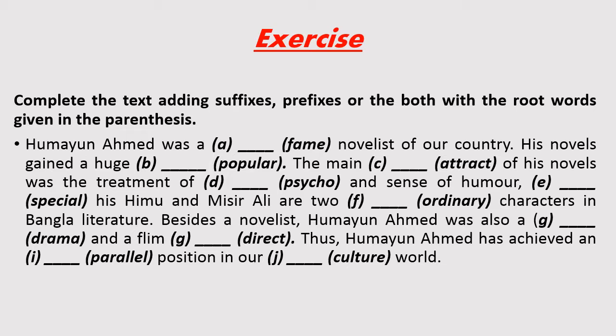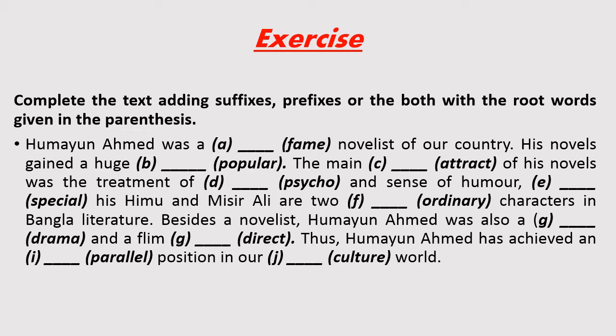I hope you have tried and written the answer. Now I am going to explain this paragraph to you. Humayun Ahmed was a fame novelist of our country. In this sentence, you see a determiner and a preposition.